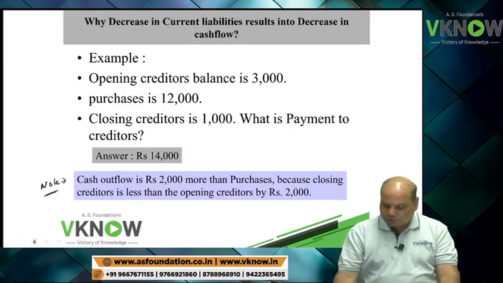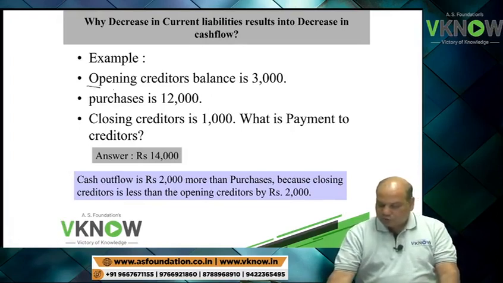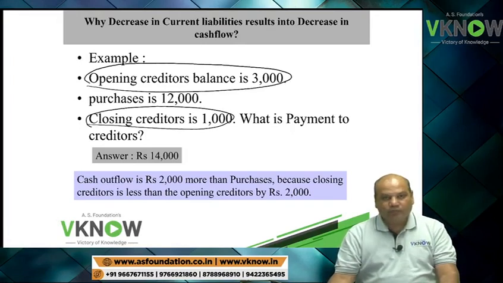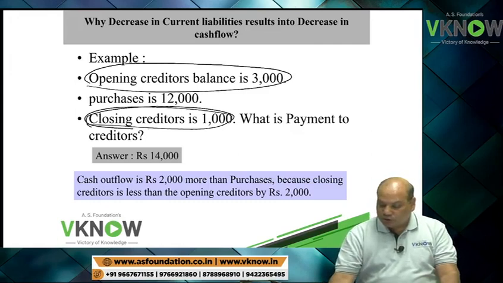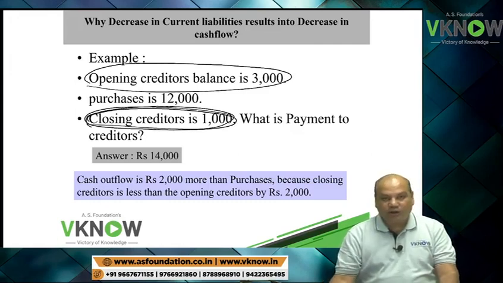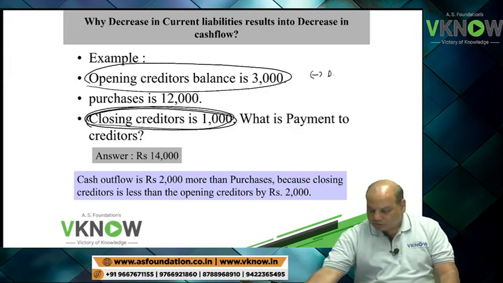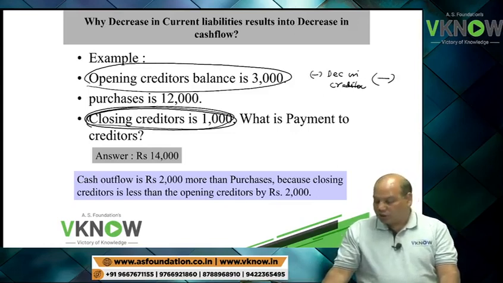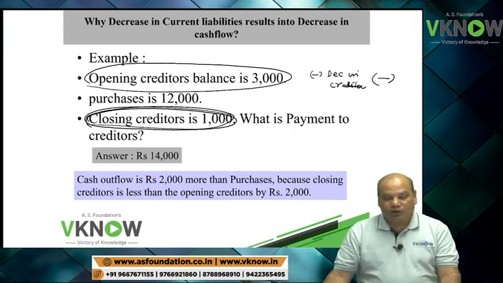So in future when you solve the question, you will be given only the opening creditor and closing creditor. If you find closing creditor is less, that is a decrease in creditor, and the impact will be a decrease in cash flow. Decrease in creditor, you will write decrease in cash flow. Okay. Now please tell me, have you got some idea why these adjustments are made?